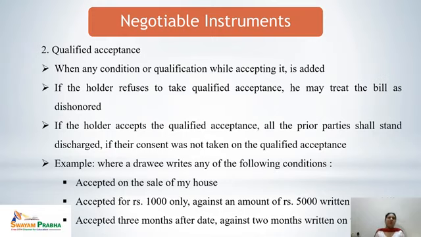Second one is the qualified acceptance or the conditional acceptance. When any kind of condition or qualification is added while giving the acceptance for a bill of exchange, it is called a qualified acceptance. And if the holder doesn't want to accept that particular condition or qualification attached to the acceptance of the bill of exchange, he may treat the bill as dishonored.